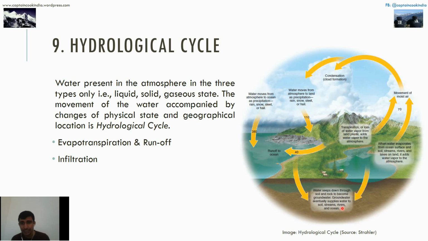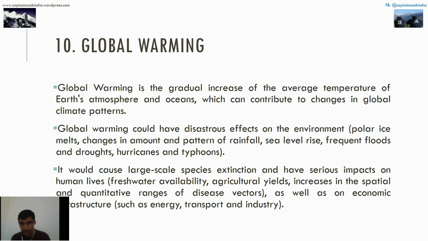The last one is global warming. Global warming is a gradual increase of the average temperature of Earth's atmosphere and oceans, which can contribute to changes in global climate patterns. A gradual increase of average temperature is called global warming. This can be seen when the heat budget is calculated.